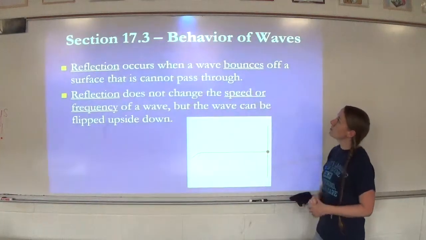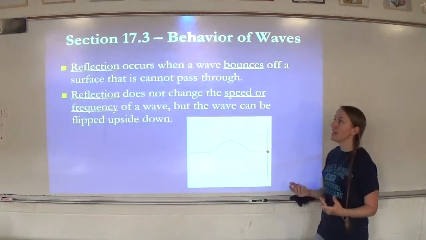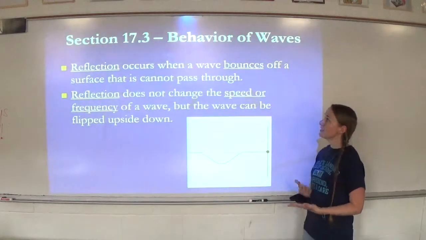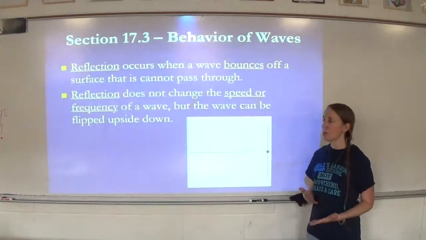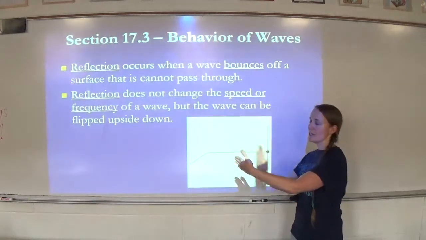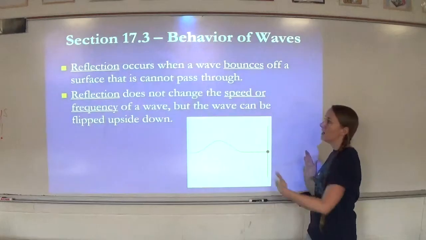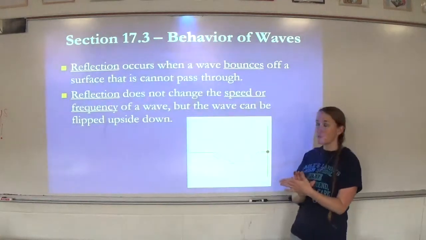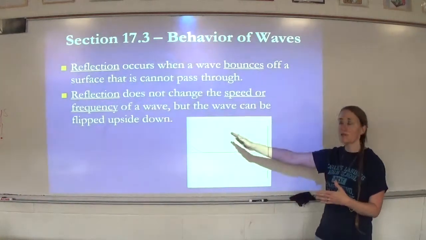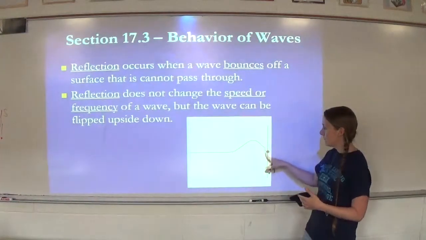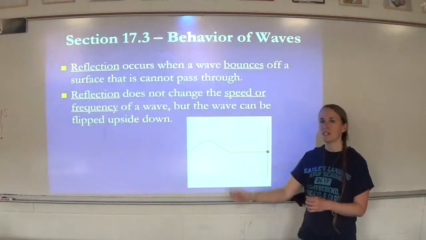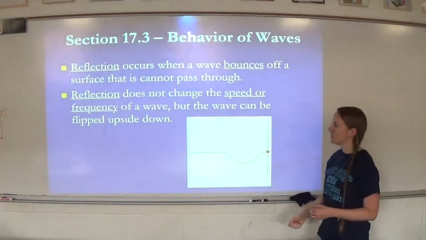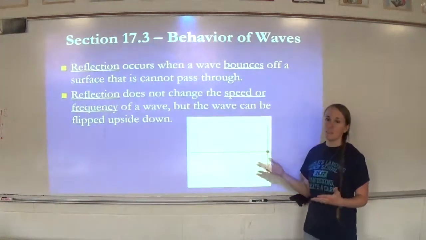So reflection occurs when a wave bounces off a surface that it cannot pass through. Reflection does not change the speed or frequency of the wave, but the wave can be flipped upside down. In other words, it's going to hit a surface and bounce back. It keeps the same speed and frequency, but sometimes it can be flipped upside down. If you look at this wave, it ends up being flipped. This would be like if you had a string attached to a wall and you're doing like this. So that's an example of reflection.